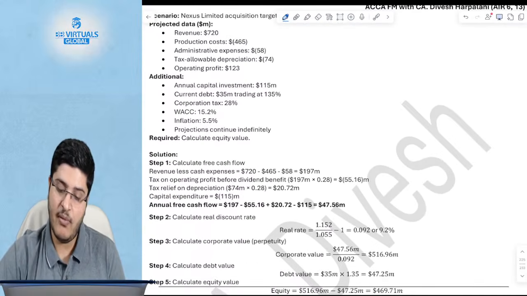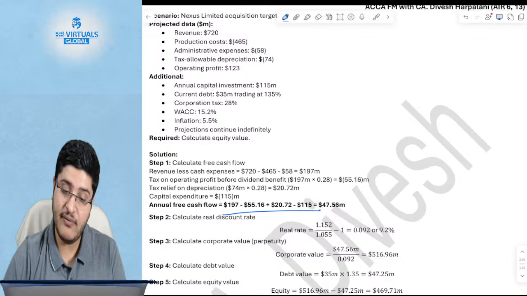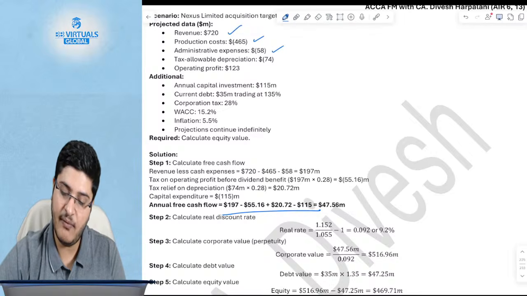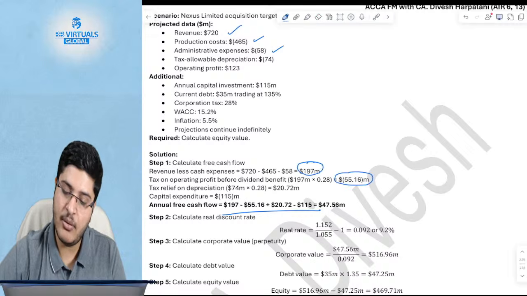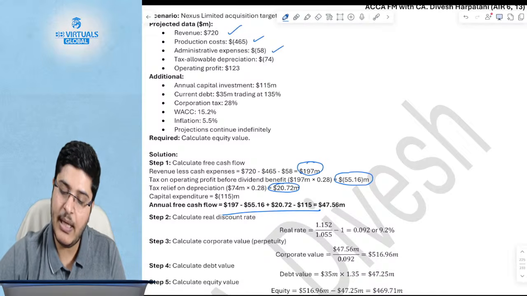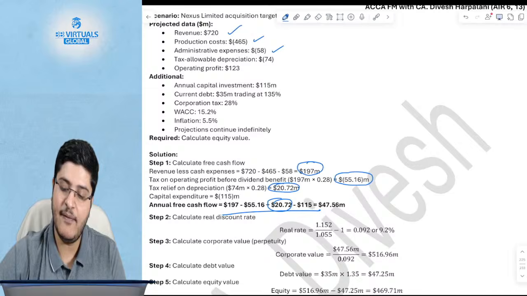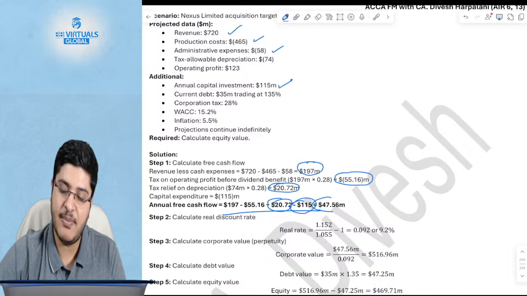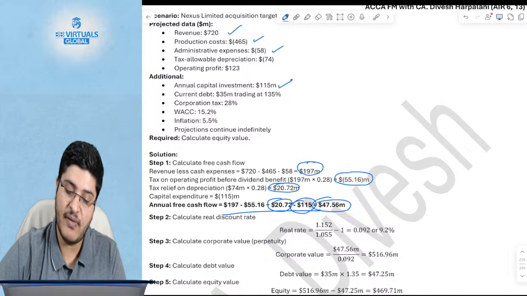Okay. Now, if you see, they've calculated the free cash flow. What have they done? They have said revenue minus production cost minus expenses will give me an operating profit. So my operating profit was 197 before depreciation. This is my tax before the dividend repayment. The tax on the TAD is separate because there's tax relief, so I will add it back. And then there's a separate annual cash investment, so I will subtract the capital expenditure. So my net cash every year is 47.56.